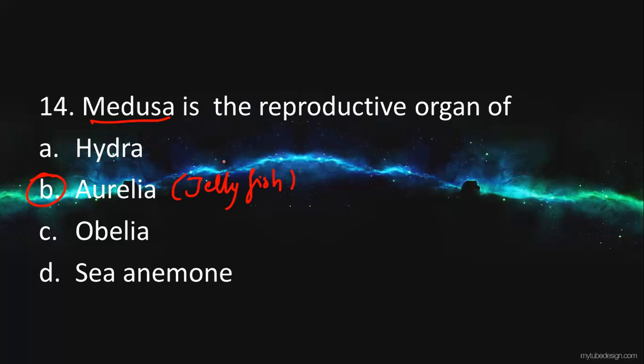In Hydra, Obelia, and sea anemone, the polyp is dominant and the Medusa is reduced. So here the answer will be Aurelia, not Hydra, Obelia, or sea anemone.